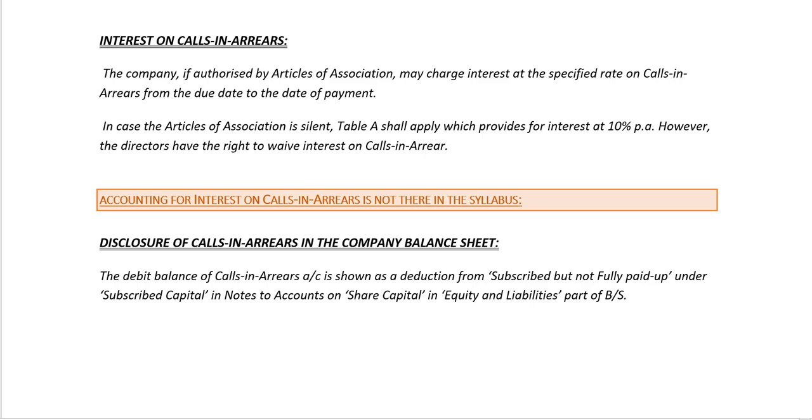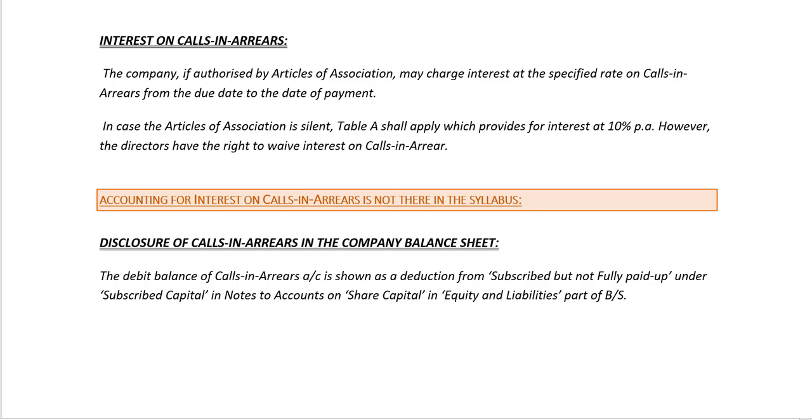How do we disclose calls in arrears in the company's balance sheet? As we've already seen, the debit balance of the calls in arrears account is shown as a deduction from subscribed but not fully paid up under subscribed capital in the notes to accounts on share capital in equity and liability part of the balance sheet.